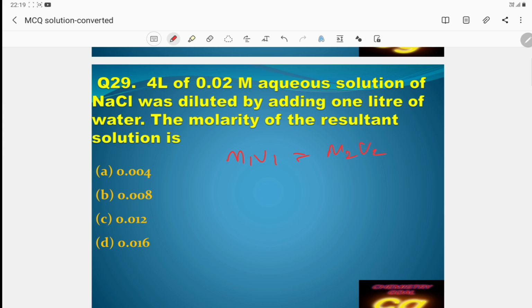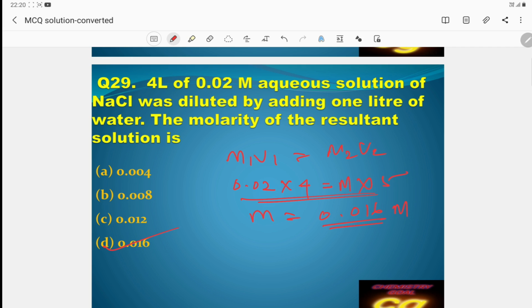As per the question, m1 is 0.02 and v1 is 4 liter, and m2 we will calculate. v2: it was diluted by adding 1 liter of water, so the total volume is 5. So what will m be? Here m is 0.016. The answer will be 0.016 m. If you calculate it, the answer will be this much. So this last option is the correct answer.